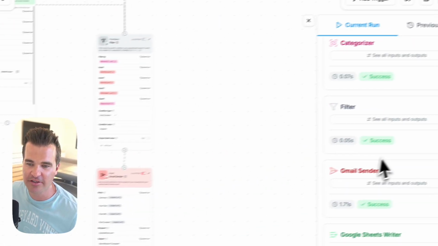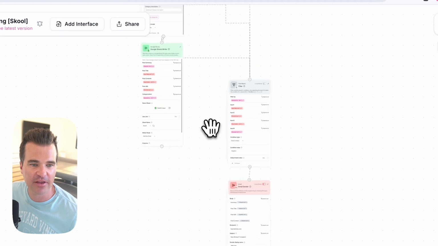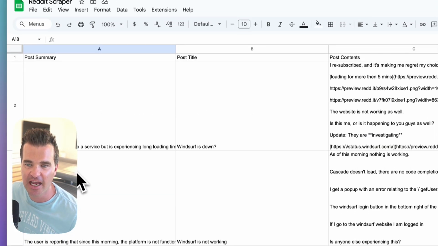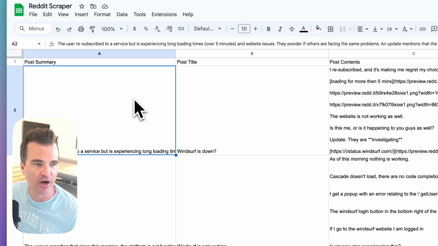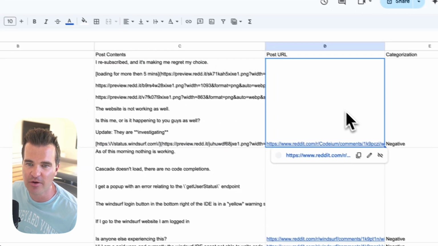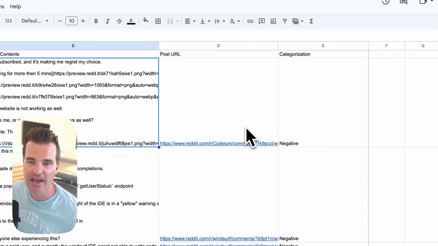All right, so we're running this flow. It looks like everything is working well. Let's come into the spreadsheet, and I can see we have 10 new entries here. So we've got the summary of the post. Again, the user resubscribed. The post title, Windsurf is down. Here's the content of the post. And then here's the URL, and it was correctly categorized here as negative.